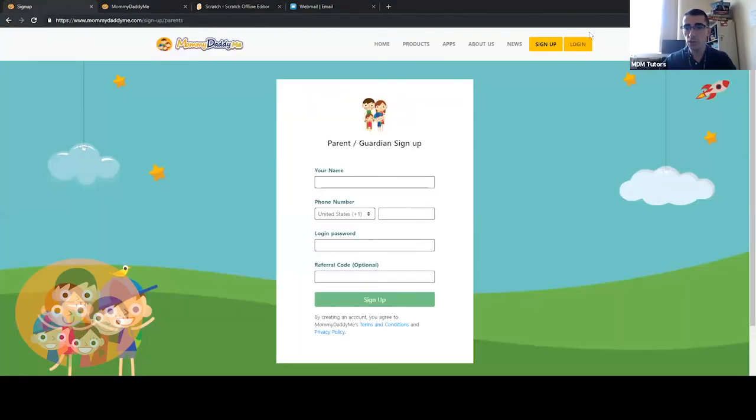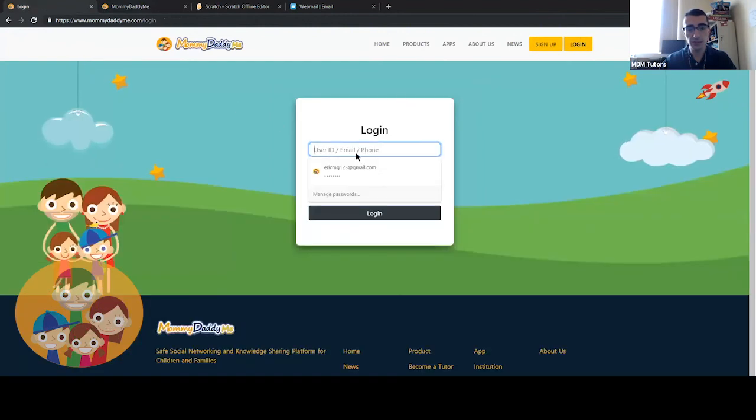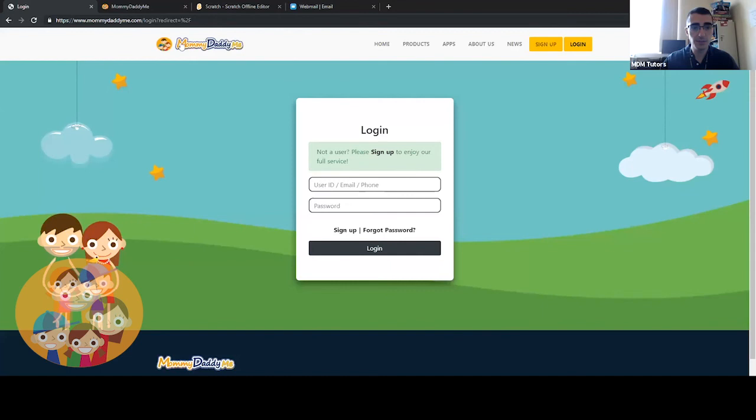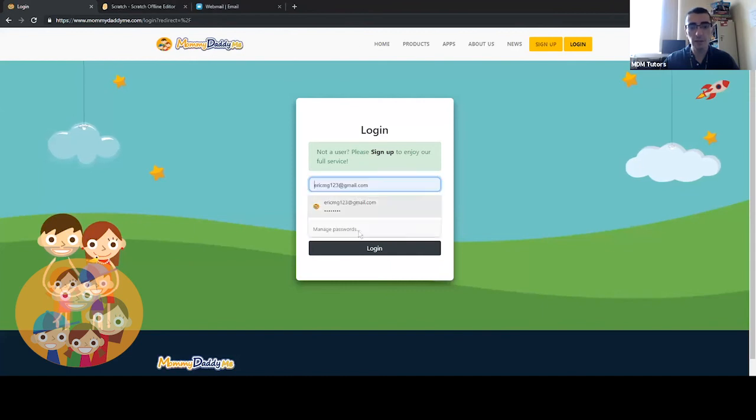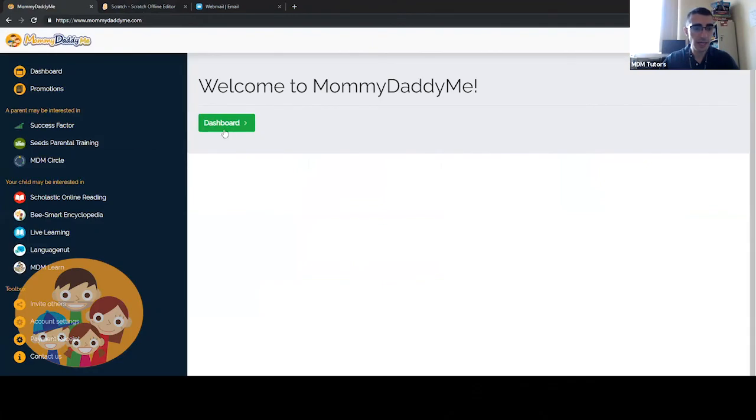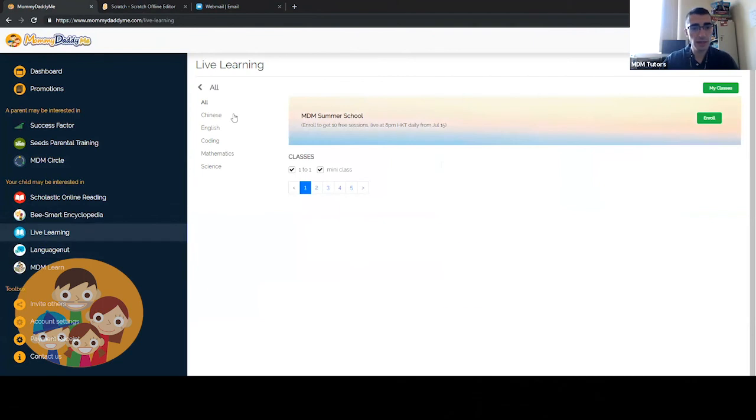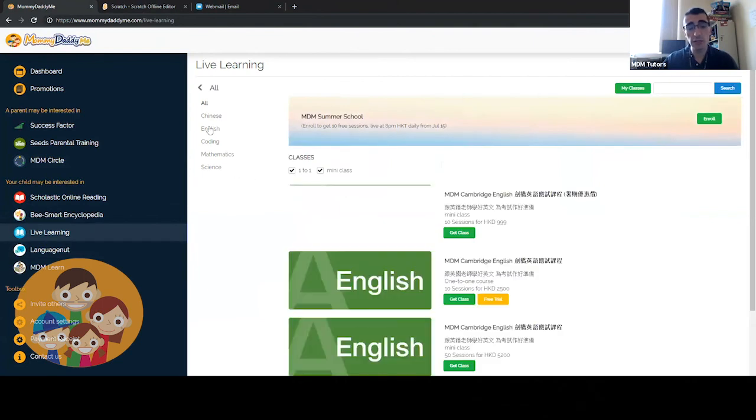You need a parent to enroll in the classes, so have your parent log in and go to live learning, and you can filter by what you want to learn.